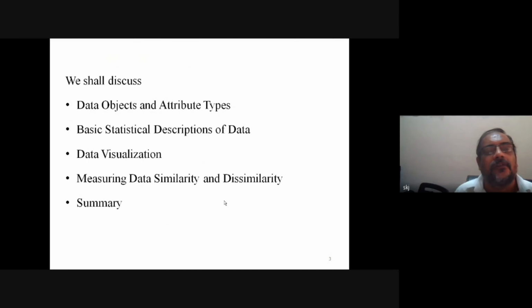So we will discuss in this chapter data objects, attributes of different types, and some statistical description of data, data visualization, and measuring similarity and dissimilarity.